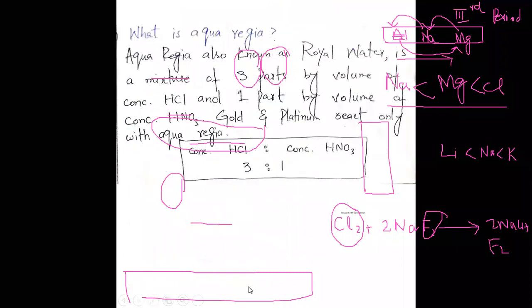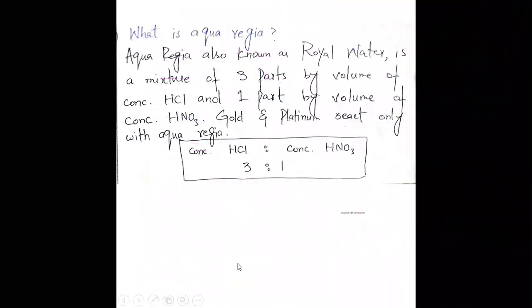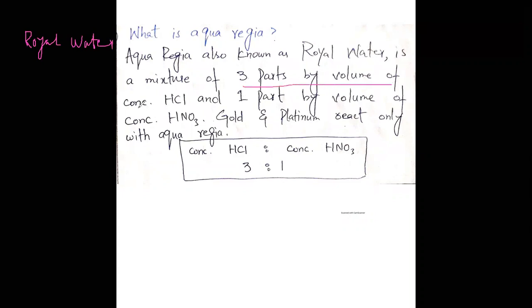Now, what is aqua regia? Aqua regia is basically known as royal water. It contains 3 parts of concentrated HCl and 1 part of concentrated HNO3. Gold and platinum react with aqua regia.